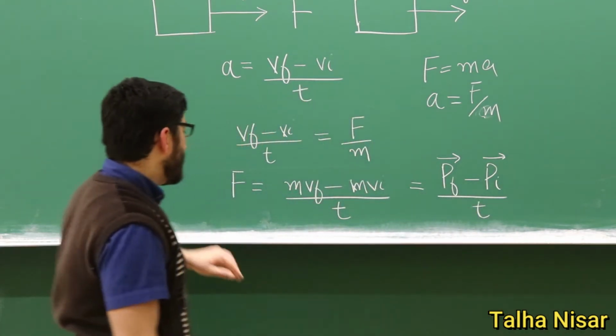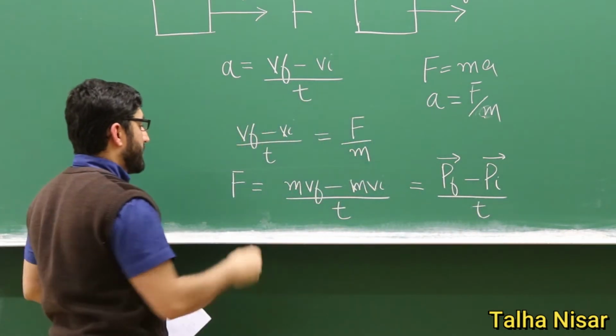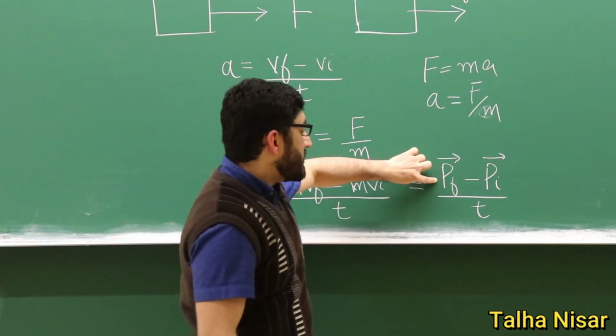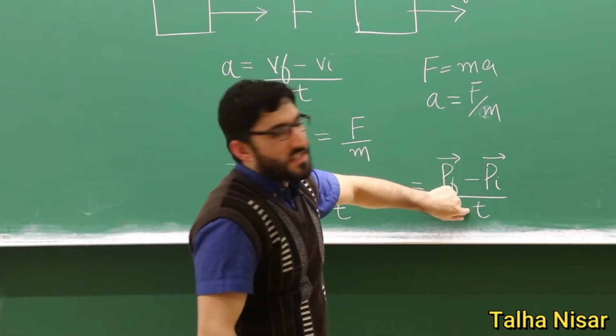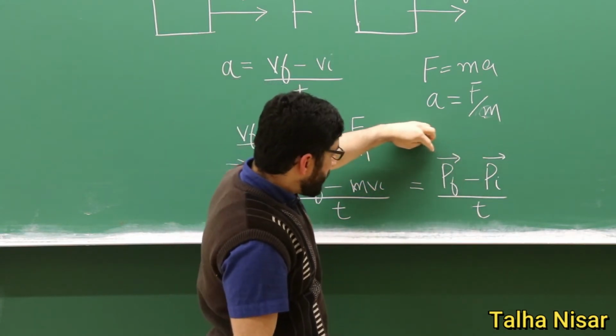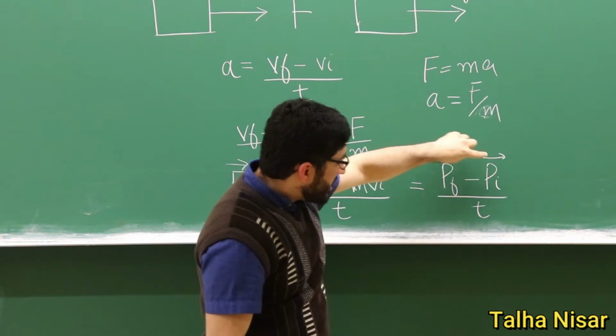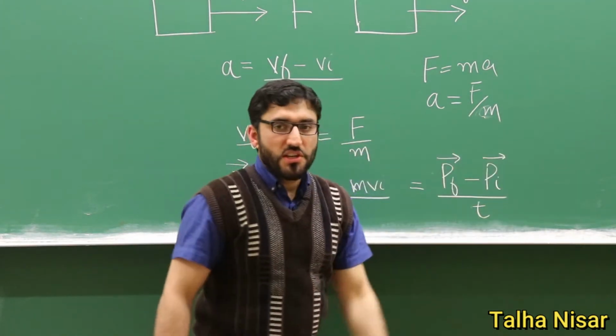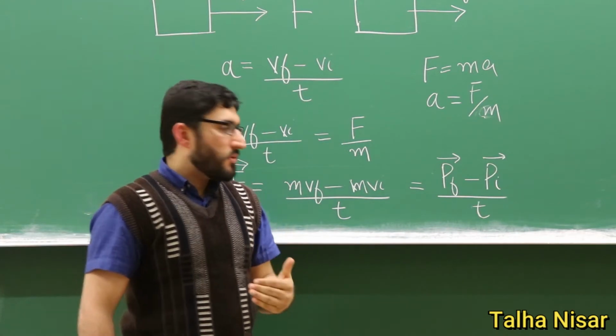So the force, which is a vector, is equal to the final momentum minus initial momentum divided by time. The numerator is the change in momentum: final momentum minus initial momentum.